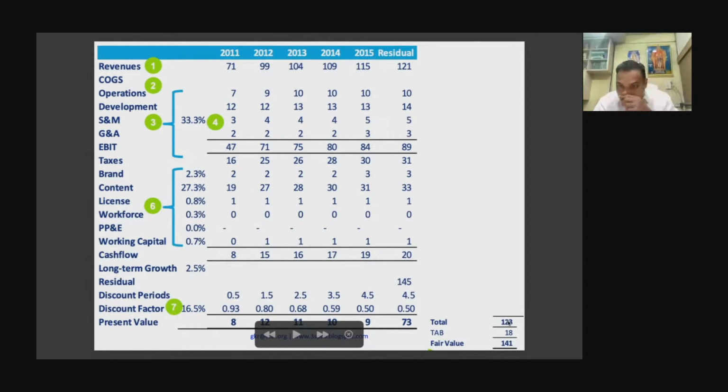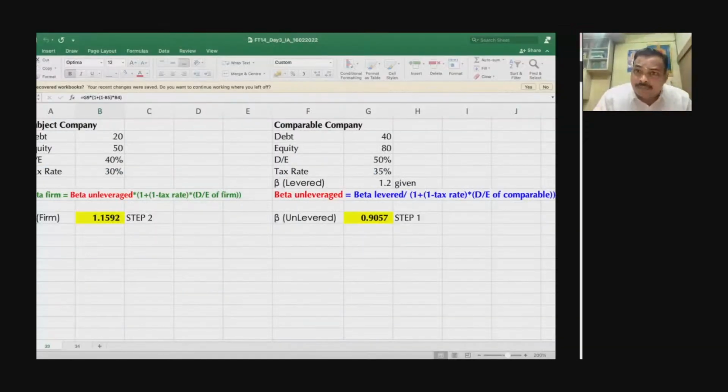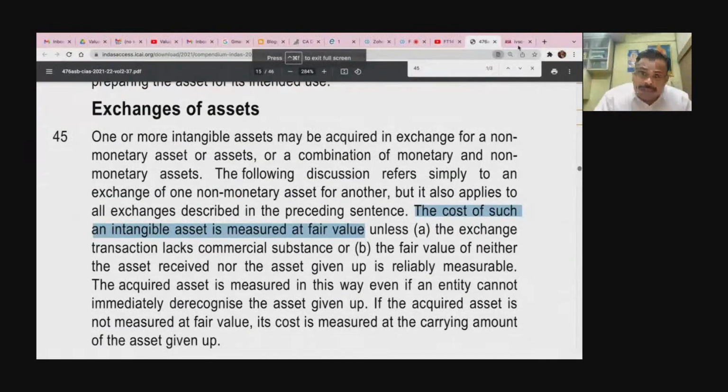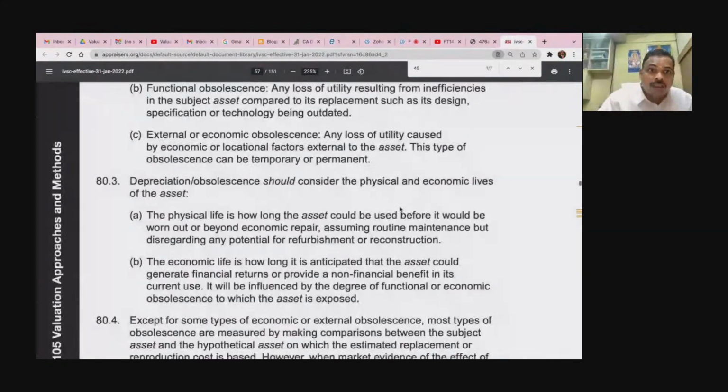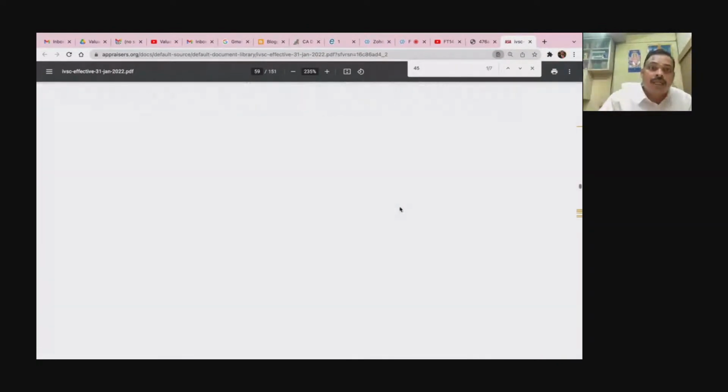Now in this total, you will also have to add the tax amortization benefit. This tax amortization benefit will be an examination question, guys. Now, what is tax amortization benefit? I'll take you to the International Valuation Standards, the last paragraph. Okay, this is your last paragraph where the tax amortization benefits are discussed.